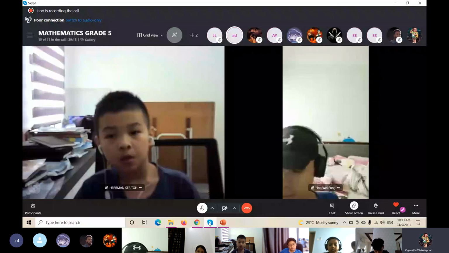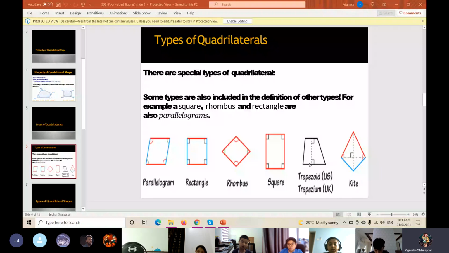Don't get confused, okay? Since all the shapes have four sides, all the shapes are quadrilaterals. None of the shapes is not a quadrilateral. So all the shapes are quadrilateral. Understand? Is it clear, my dear? Yes, teacher.